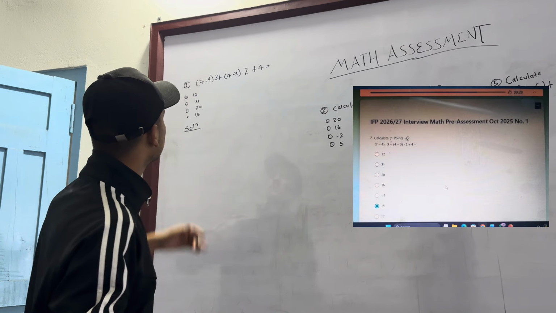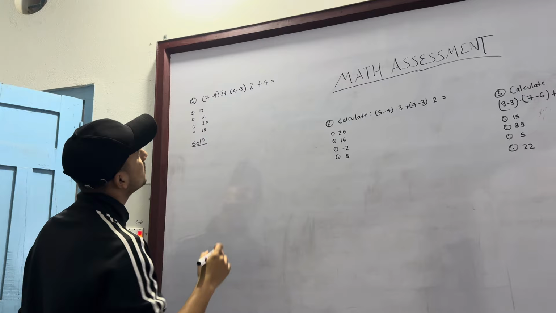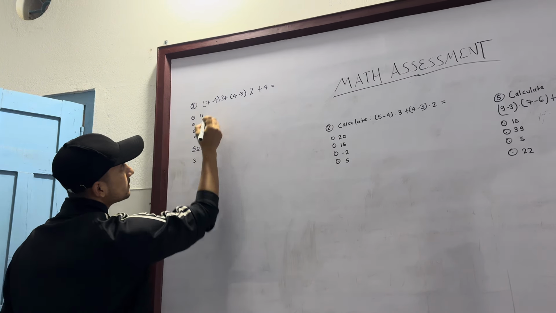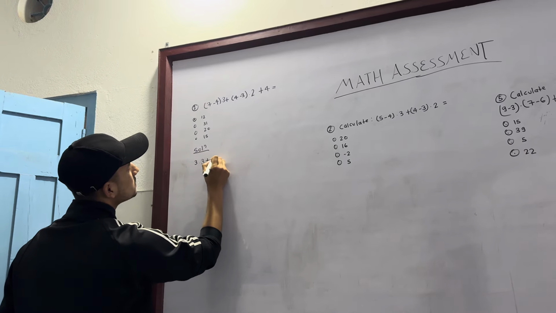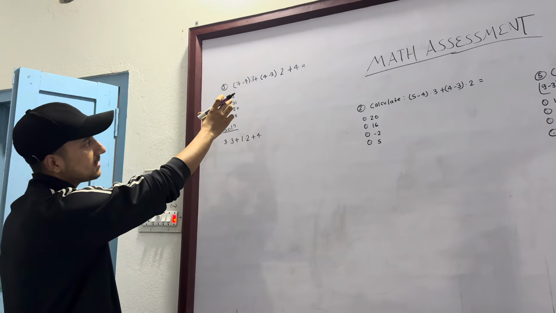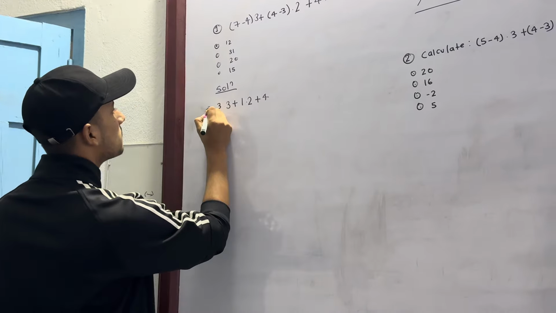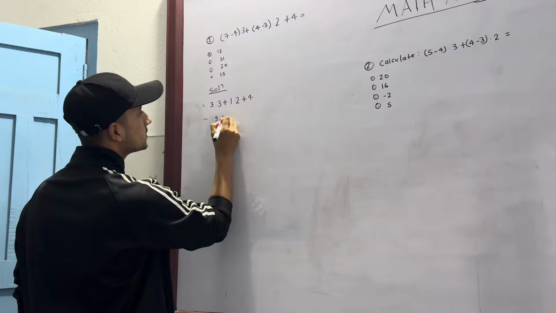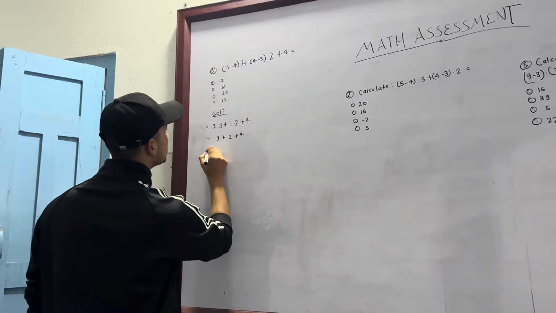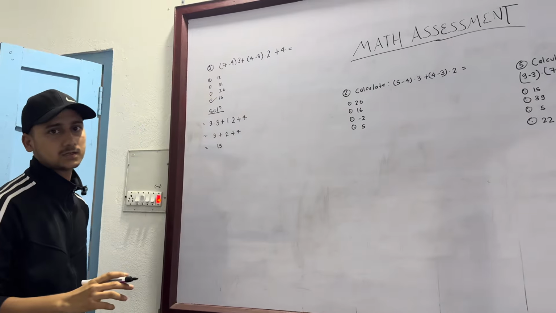This is the first question and it is the simplest question of the math. Simplify: (7 minus 4) multiplied by (3 plus 4 minus 3) plus 4. The rule is that at first we do the small brackets. You know the BODMAS rule of simplification. So 3 multiplied by 3 is 9, plus 1 multiplied by 2, 2, plus 4. So 9, 10, and it's 15. The correct answer is 15 and you have to tick this 15 option.